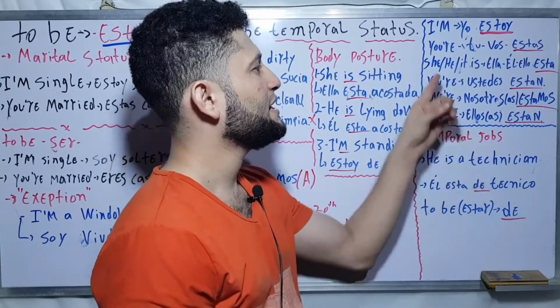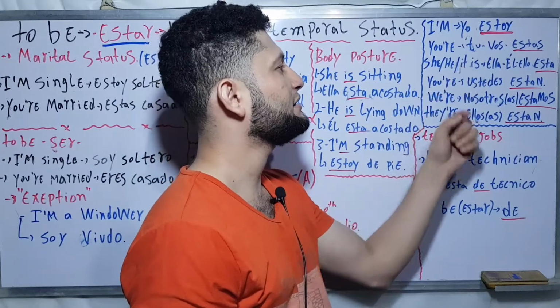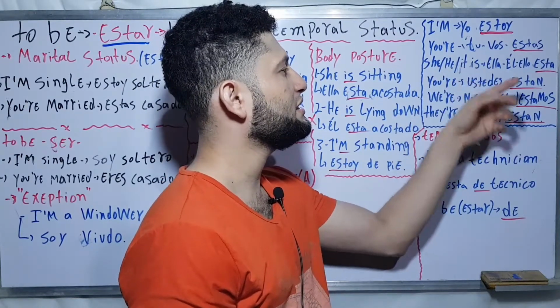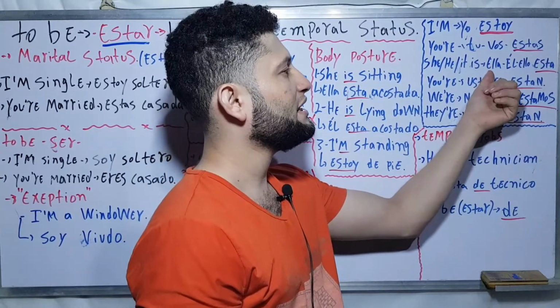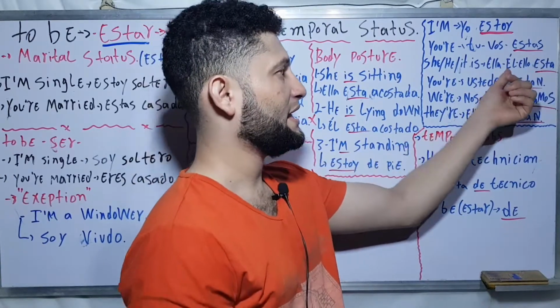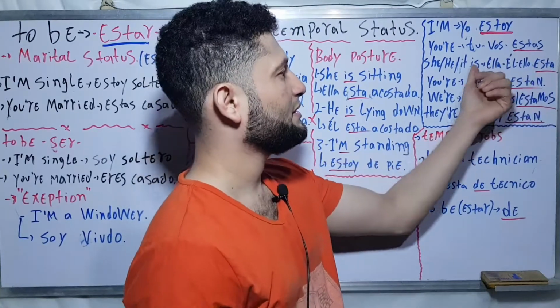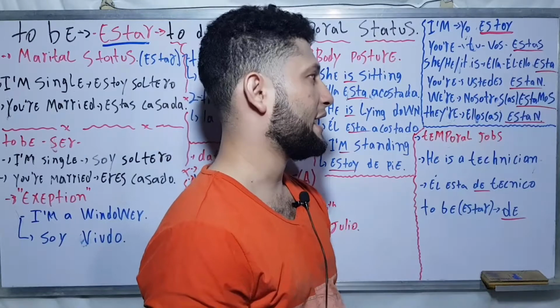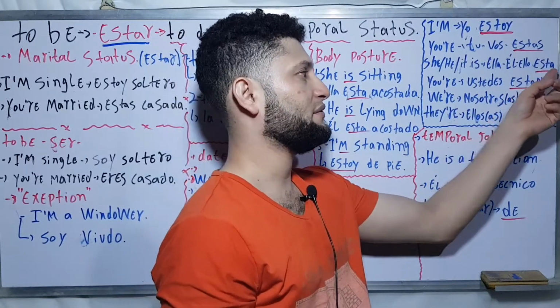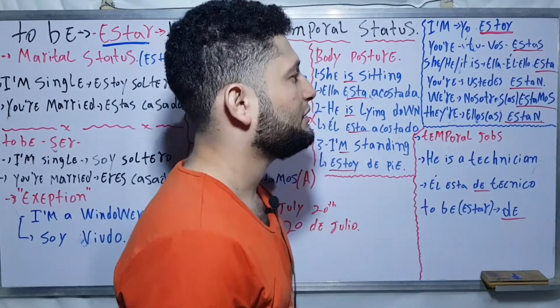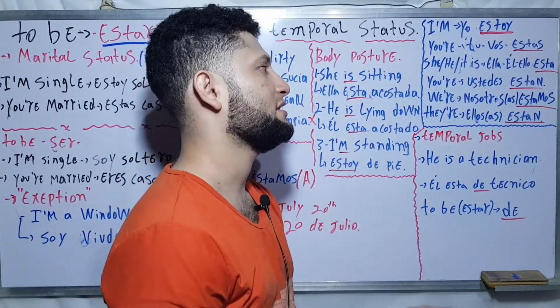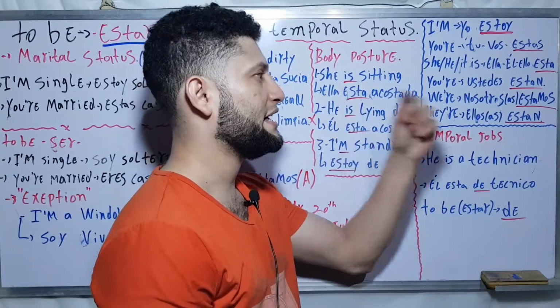Now she, he, and it is. She is, he is, it is. Ella está, él está, ello está. So this is the conjugation for the third person in singular: she, he, and it.